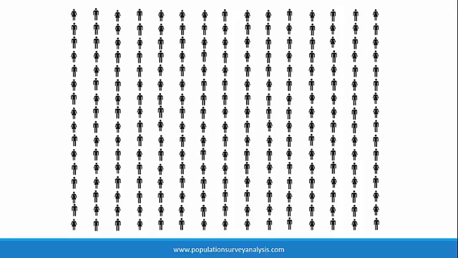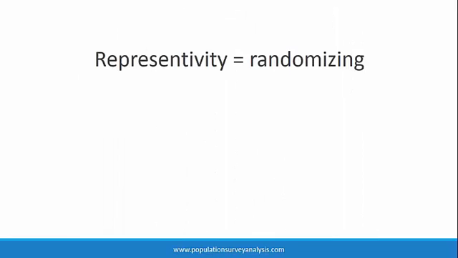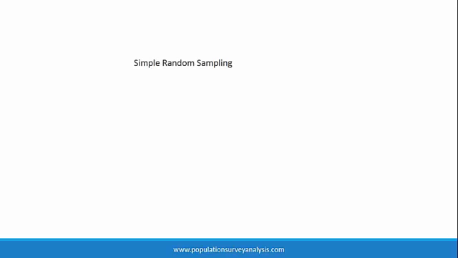Instead, we achieve representativity by randomizing. Simple random sampling is when we have a full list of everyone in the population and we randomly choose individuals from the list. The simple random sampling approach ensures that every person in the population has the same probability of being selected. Most sample size calculators and simple statistics and analyses assume simple random sampling.